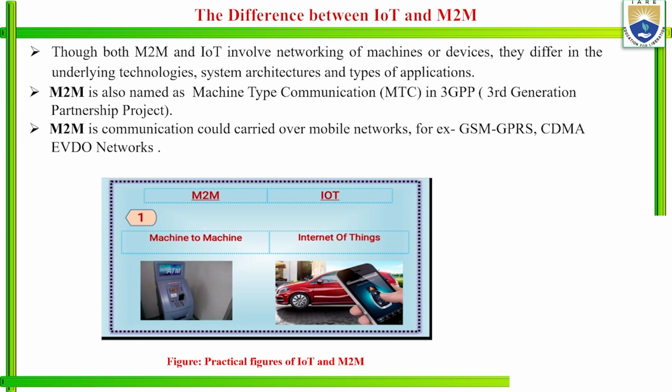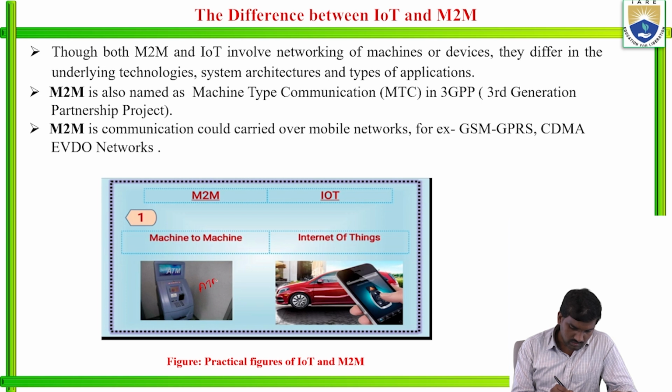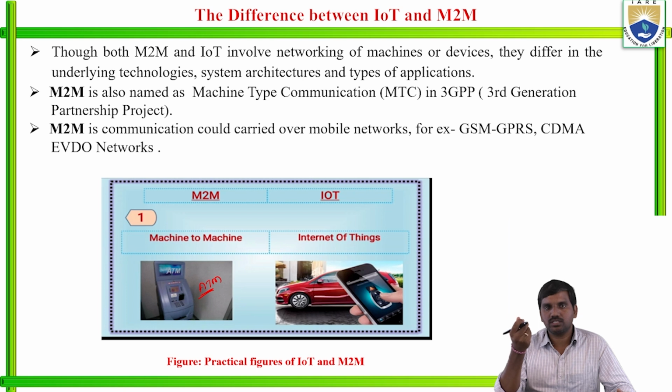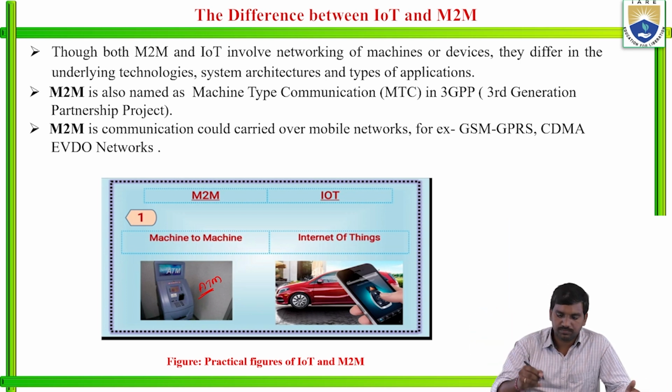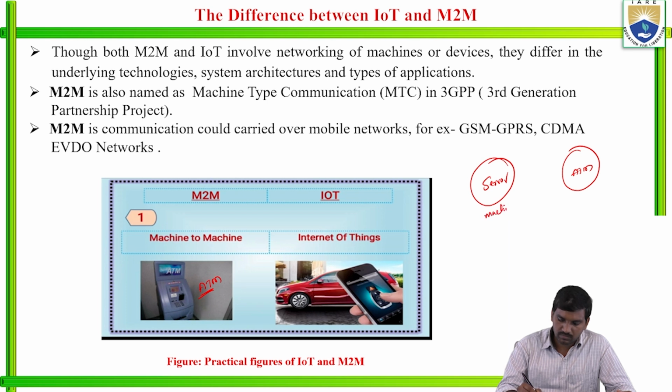And differences between IoT and M2M. Here you can see the best example for M2M is the ATM machine. If you want to withdraw money from your ATM, you insert the card inside the ATM. It fetches the details from the server. The server is also one machine. The communication is going on between the server and the ATM machine. So this is one machine, and this is also one machine. The communication is going on between both machines. This is called M2M communication.